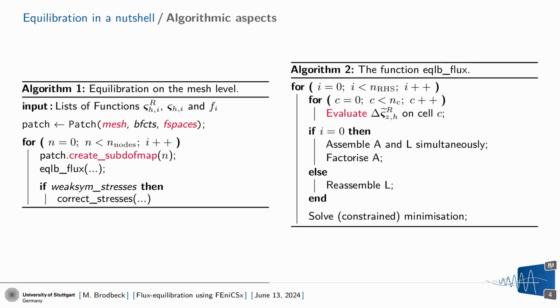For all other right-hand sides, besides the boundary, there we have to do some things differently. But for all the right-hand sides, we have the assembled matrix, we have the factorized matrix, we simply have to solve an equation system, and that's it.